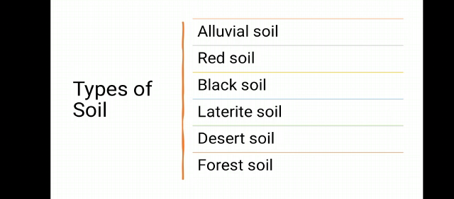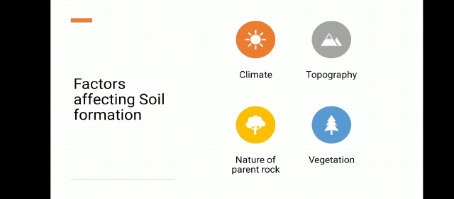There are different types of soil: alluvial soil, red soil, black soil, laterite soil, desert soil and forest soil. We will discuss them one by one. But before this, we will discuss the factors affecting soil formation. First and most important factor is parent rock. The nature of parent rock determines the color, texture and mineral content in soil.